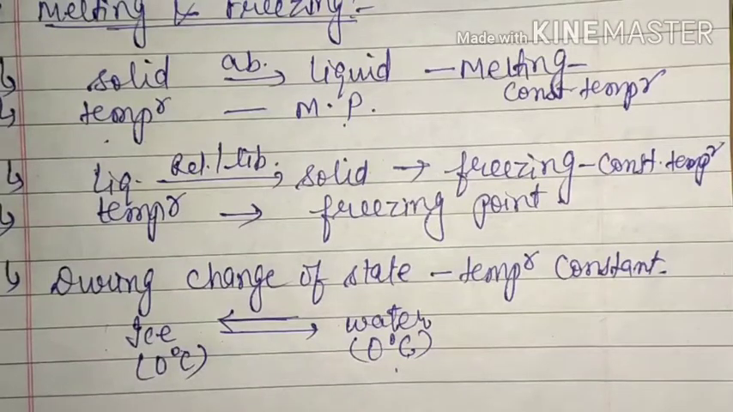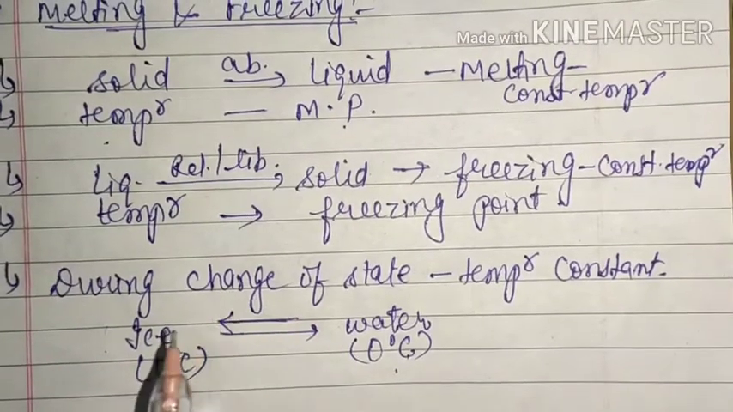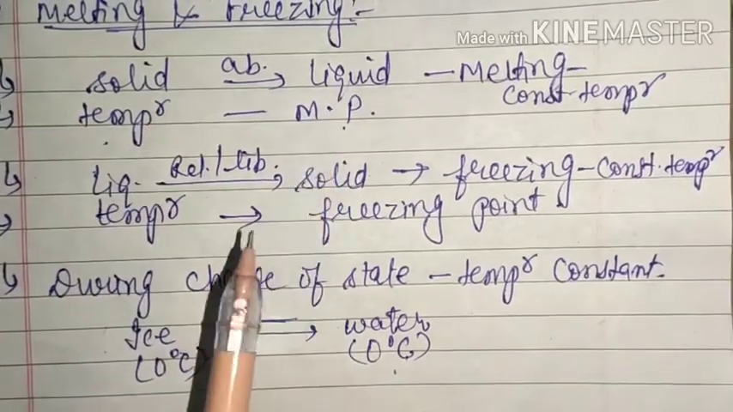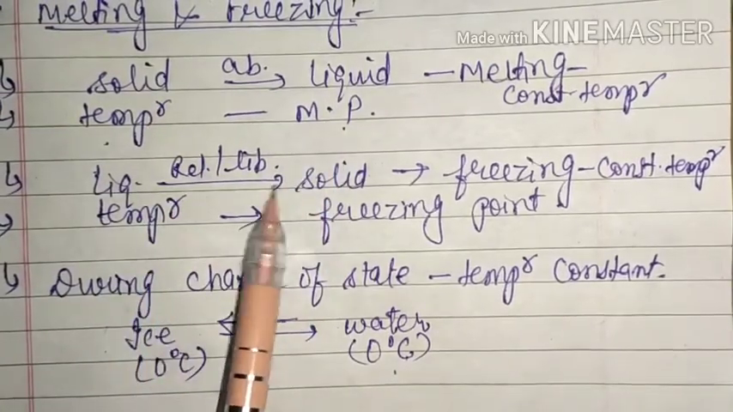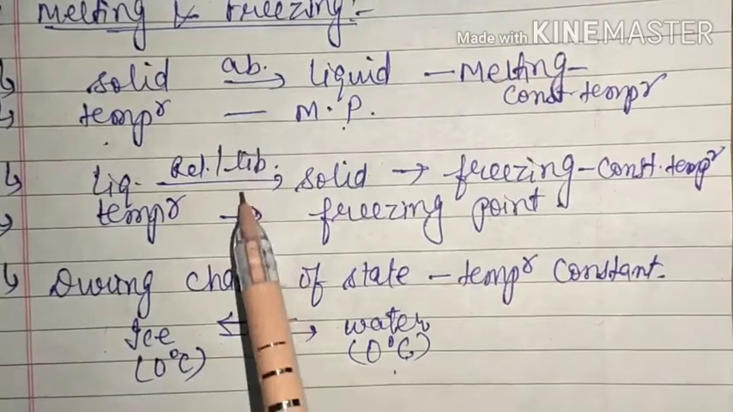Okay, for a pure substance the melting point and freezing point are the same. Obviously, that means if the impurities are not there, because the amount of energy absorbed in this process will be equal to the amount of energy liberated in this process. Both amounts of energies are the same.